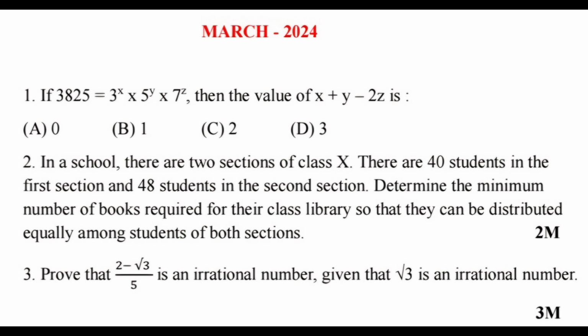Here in this question, already root 3 is an irrational number is given. Take 2 minus root 3 by 5 as a by b and cross multiply and say that at last, by contradiction method, 2 minus root 3 by 5 is an irrational number. From the last 2 board papers, from this chapter 1 real numbers, you got 6 marks. So focus on the LCM and HCF concept as well as irrational numbers, that is the contradiction method. You can score 6 marks from this chapter.